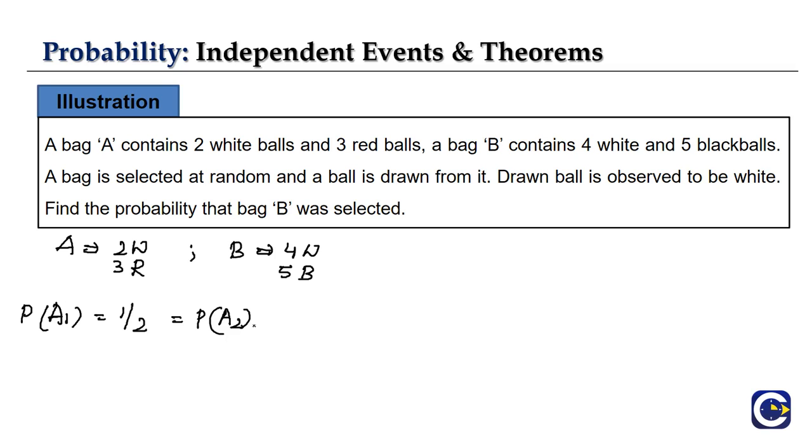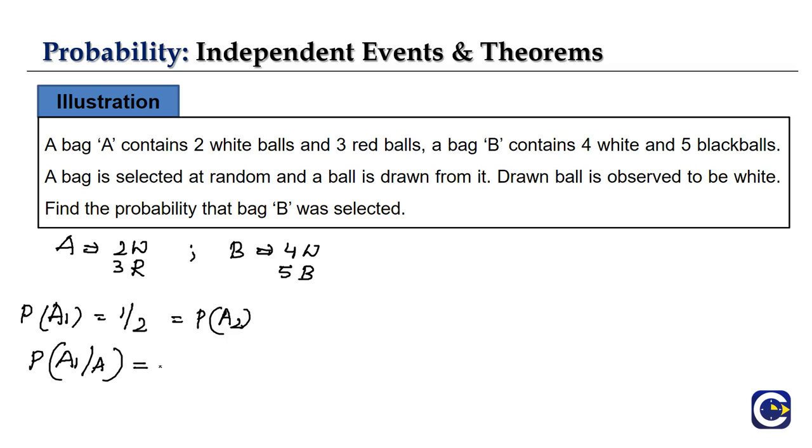Now let us consider the event that a white ball is drawn from the selected bag. In the same way as we did in the initial problem, from the first bag, if we select a white ball, that is P of A by A1, where A is drawing a white ball.